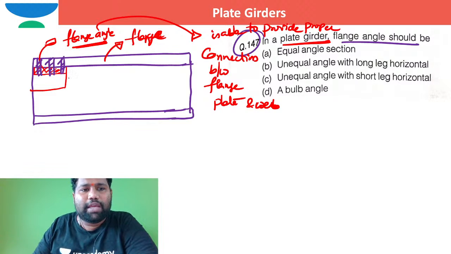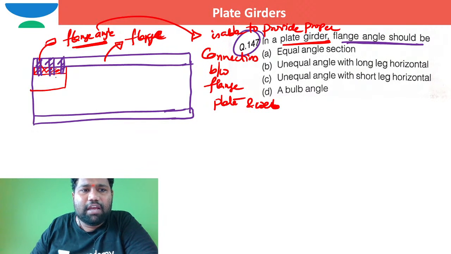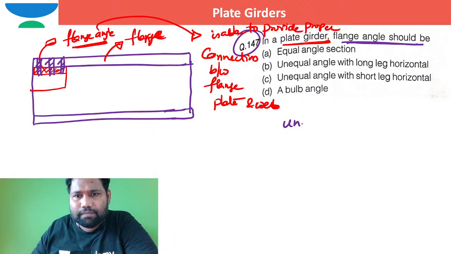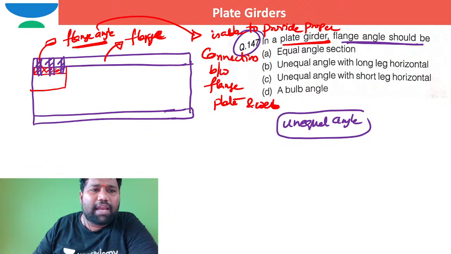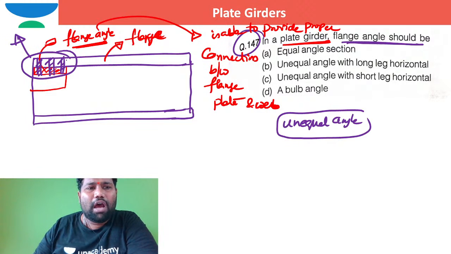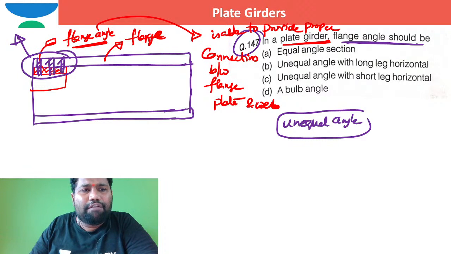So in this way, you can see that in a plate girder the flange angle should be an unequal angle. Unequal angle is preferred. Why? Because most of the connection between the flange and the flange angle is done with bolts or rivets, so a higher angle side is required for the angle connected to the flange.